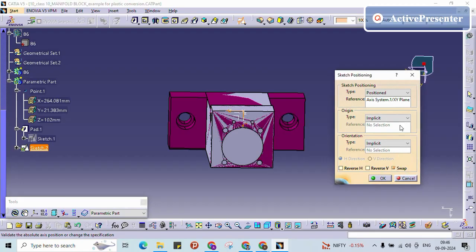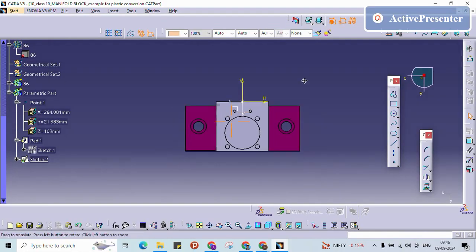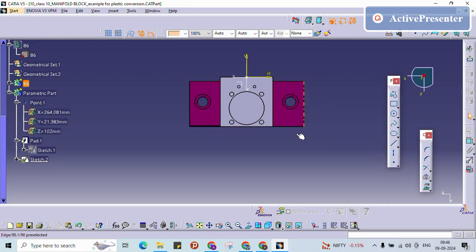So I will do the swap. Sorry, not swap, reverse. And then for the projection point we need to use our point 1, the coordinate points which we created initially, the same coordinate.